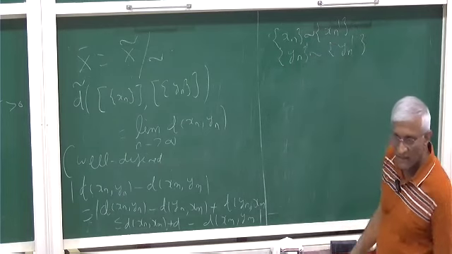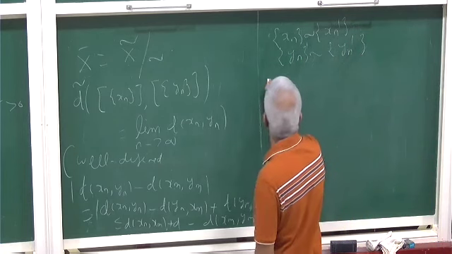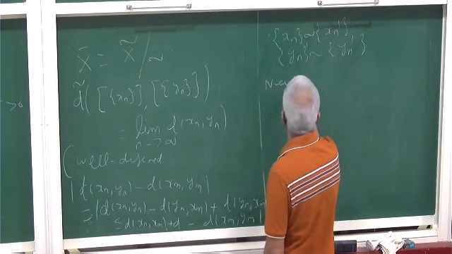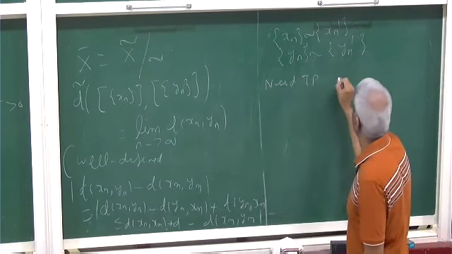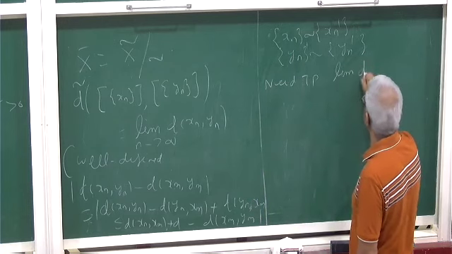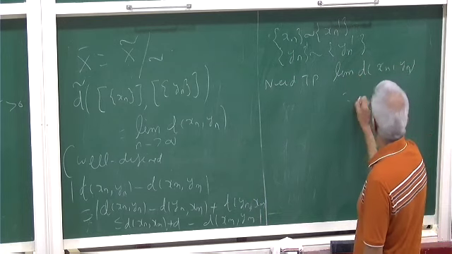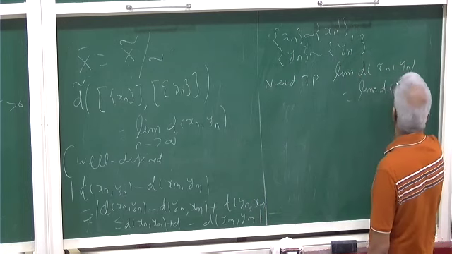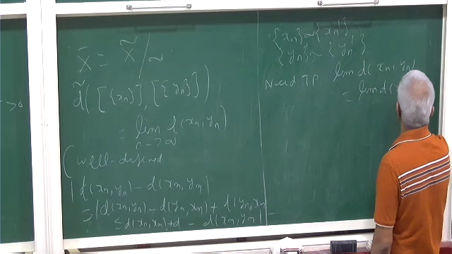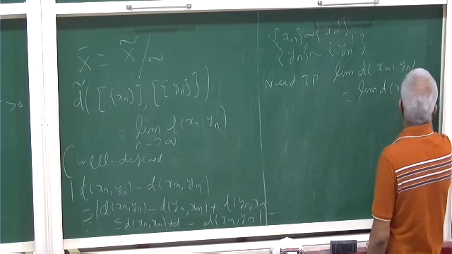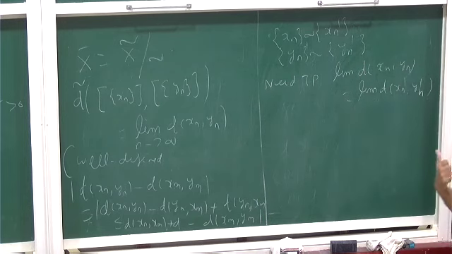Then we need to prove that, as we have to worry about the limit only, the limit of d of xn yn is equal to the limit of d of xn prime yn prime. This is what to verify for well-definedness.